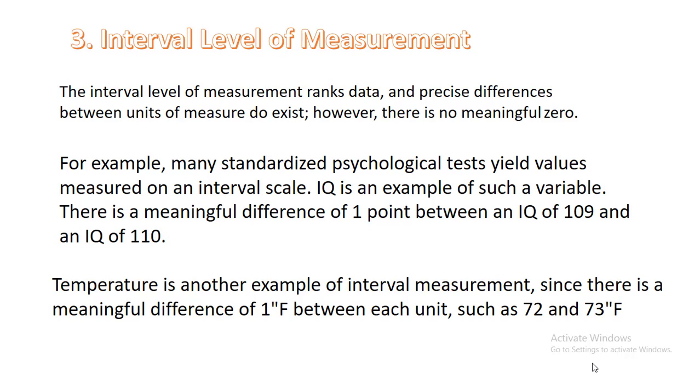There is a meaningful difference of 1 point between an IQ of 109 and an IQ of 110. Temperature is another example of interval measurement, since there is a meaningful difference of 1 degree Fahrenheit between each unit, such as 72 degrees and 73 degrees Fahrenheit.